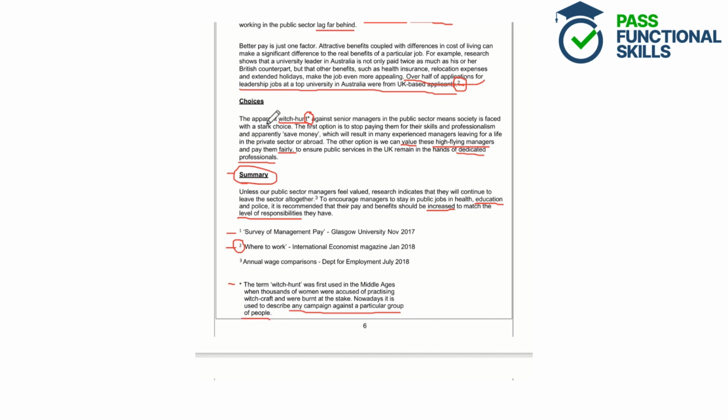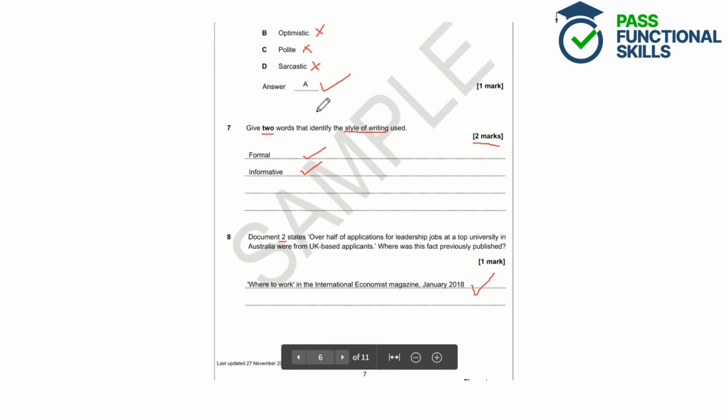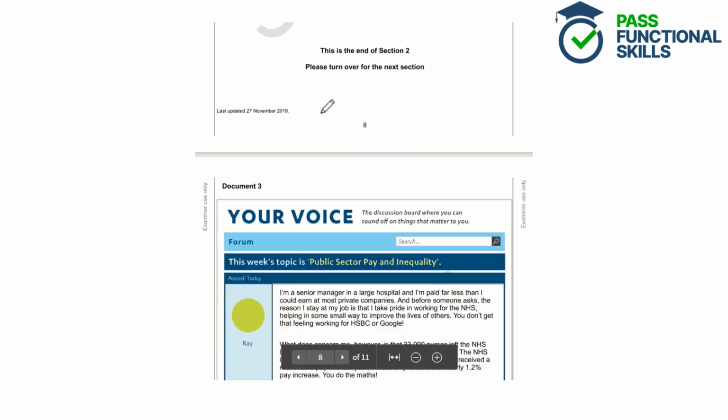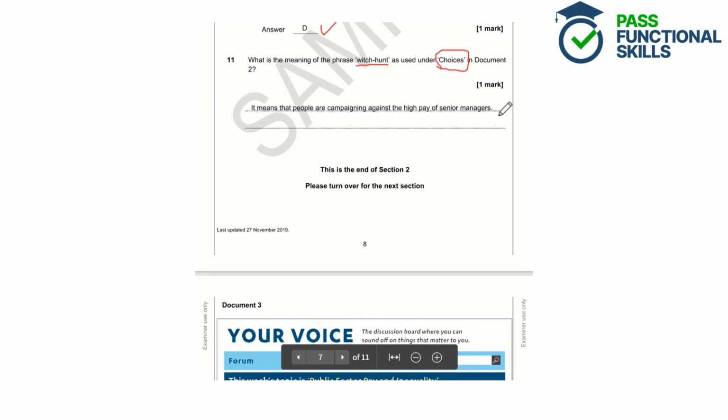And then if we look here, the apparent witch hunt against senior managers in the public sector. So from the context here, we can work out that it is a campaign against senior managers in the public sector. So that would be correct.